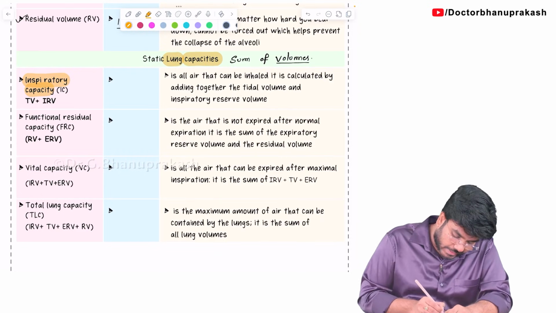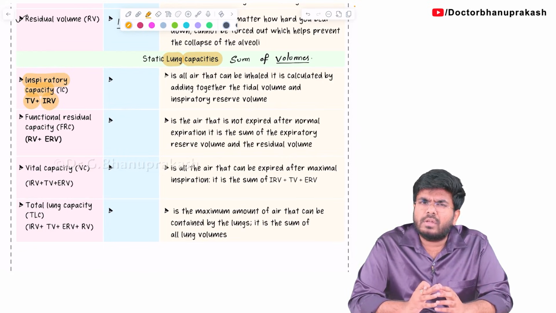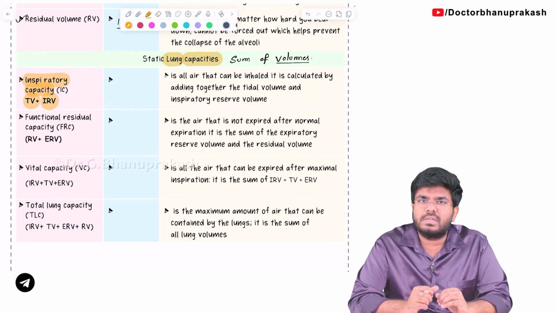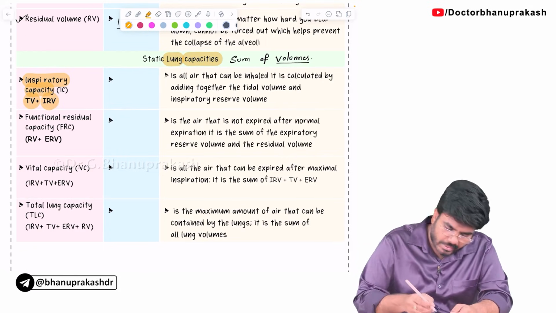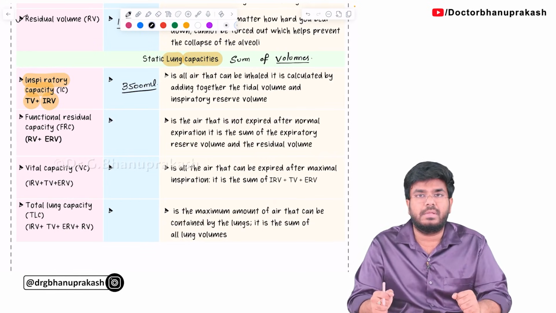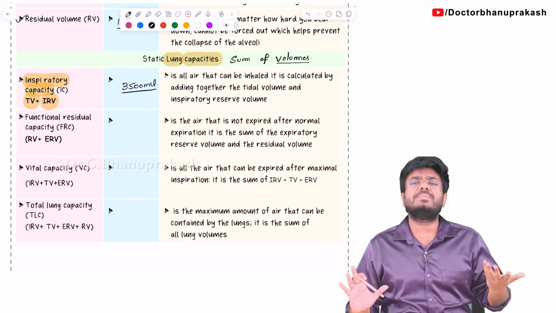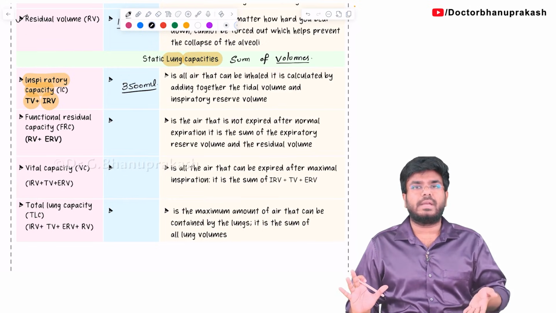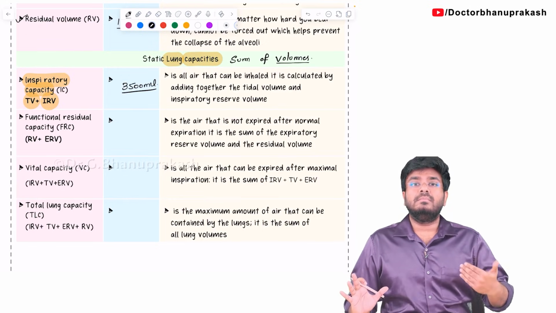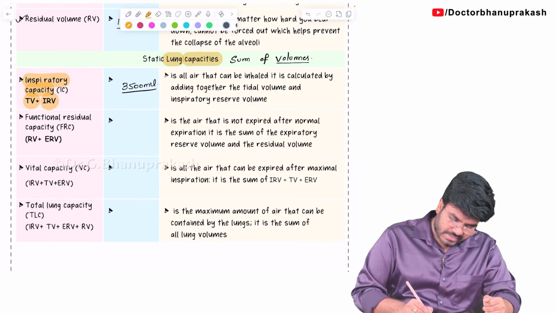What is the meaning of inspiratory capacity? Inspiratory capacity means tidal volume plus the inspiratory reserve volume. You tell me, what is the normal tidal volume? 500 ml. What is the inspiratory reserve volume? 3000. So 500 plus 3000, 3500 ml. So 3500 ml is your inspiratory capacity, the capacity of your inspiration, starting from resting position. From resting position, how much maximum air can you take? First you will take the tidal volume. After that you can take inspiratory reserve volume. These two together are called the inspiratory capacity.